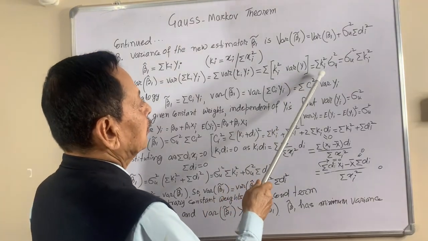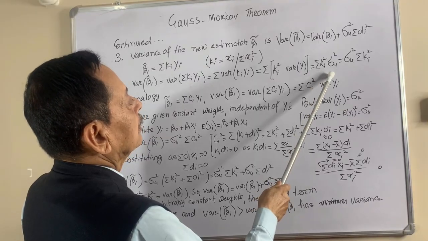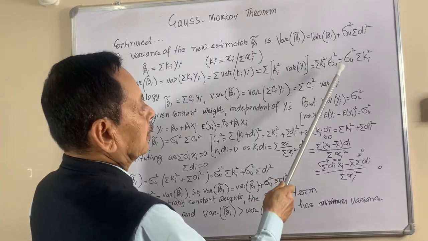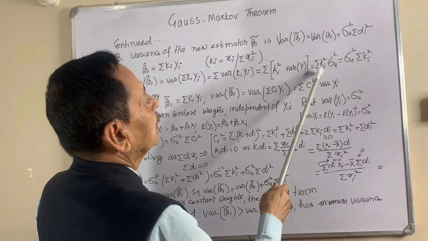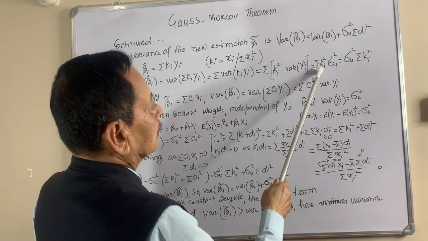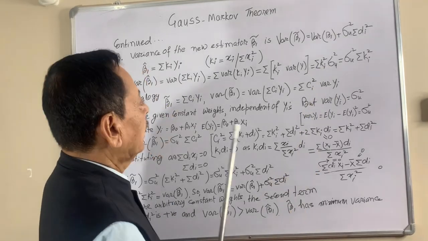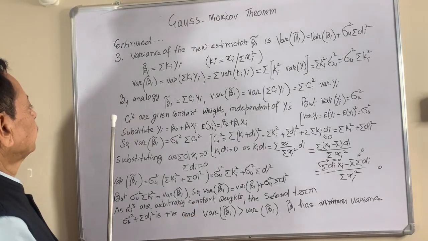So this is equal to ki square sigma u square, which is equal to sigma u square times the sum of ki square. Okay, now we'll see that.